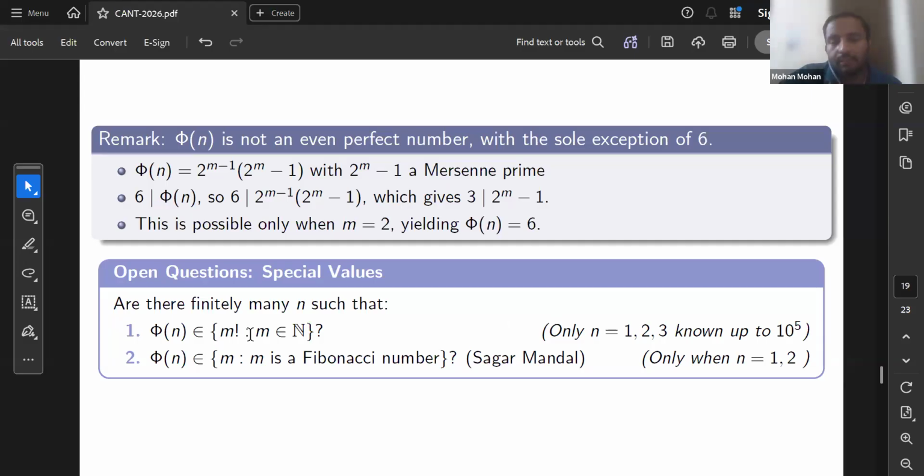So that's why we said that this sequence phi 1, phi 2, phi n is a kind of lonely sequence, because it does not contain squares, it does not contain even perfect numbers, it does not contain Fibonacci numbers, and according to our check up to 10 raised to power 5 by programming, it may not contain factorials also. So we can also ask about several other properties of this function, like whether it contains some other sequence or not.